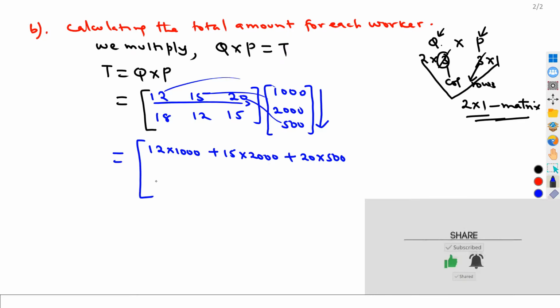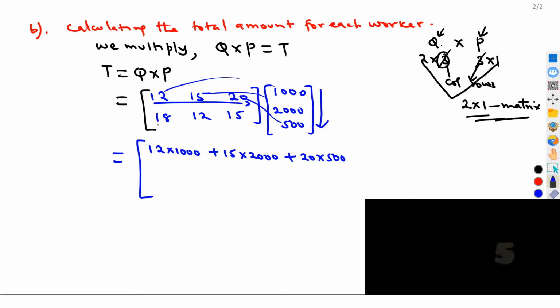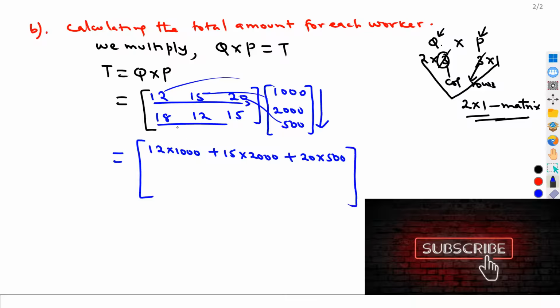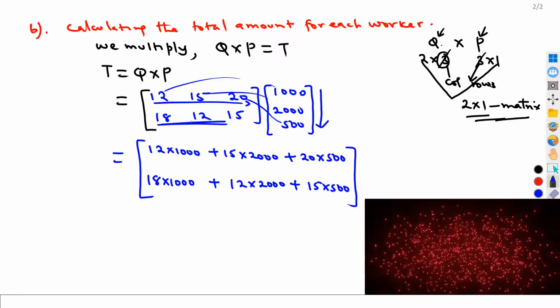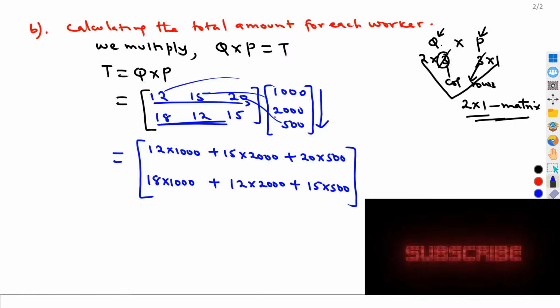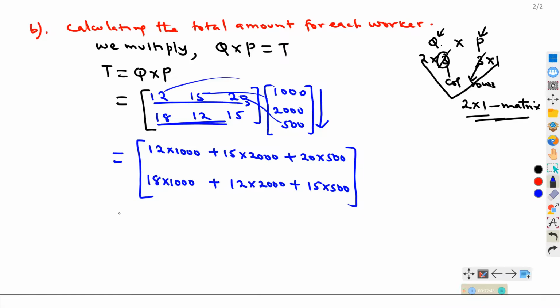So next we have this row with this column. That is 18 times 1,000 plus 12 times 2,000 plus 15 times 500. And this should be able to give us the total.